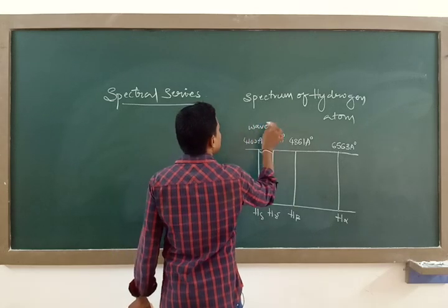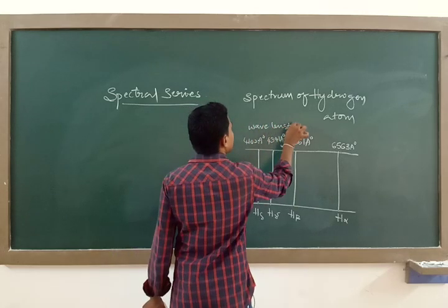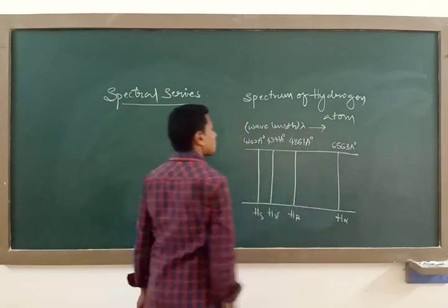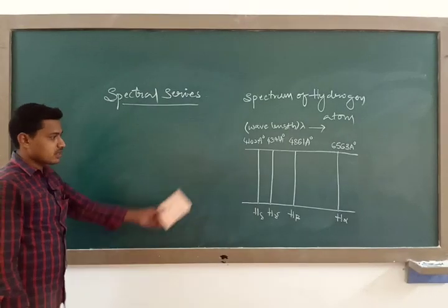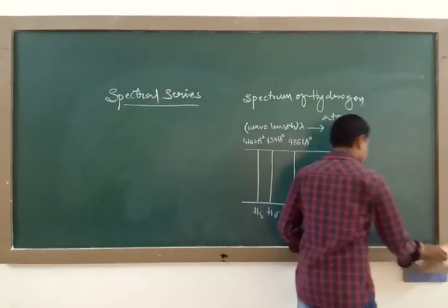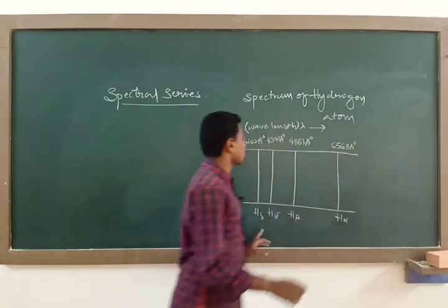What is a spectral series? What I am representing here is the spectrum of the hydrogen atom, and this spectrum we are observing in the visible region.